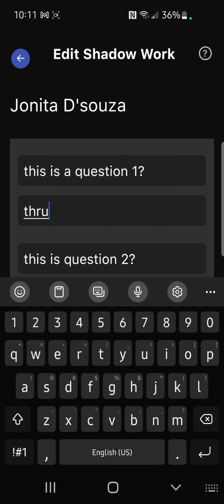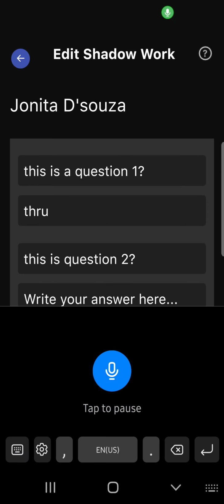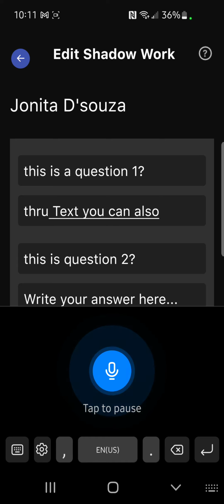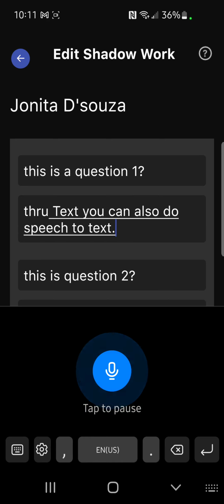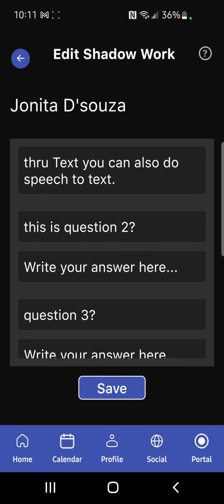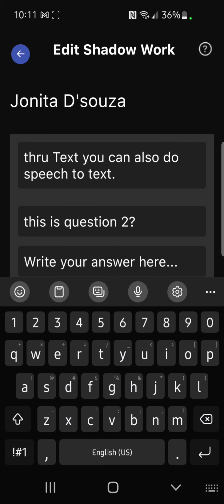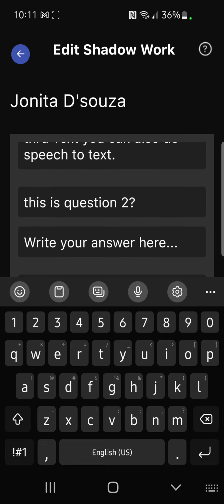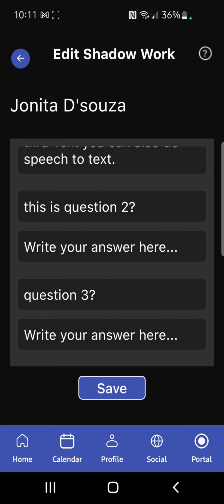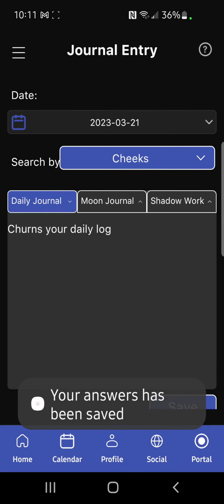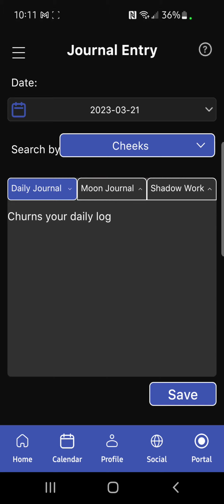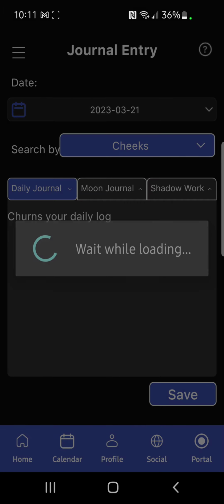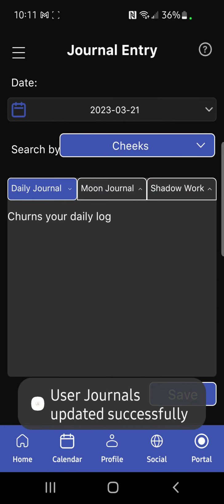You can also do speech to text. That makes inputting your answers and your journal entries a lot easier than having to type everything in. So whenever you've answered your questions, you can just save them and your entry is complete, except you need to make sure to save on the main journal screen as well.